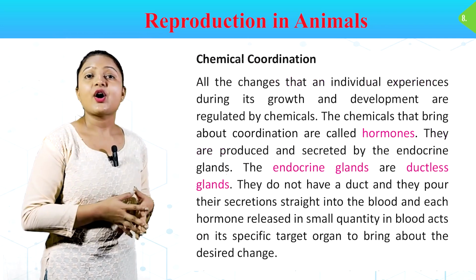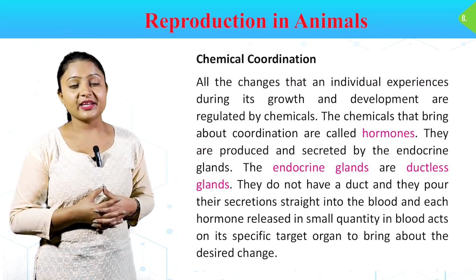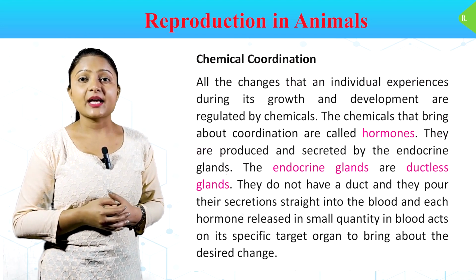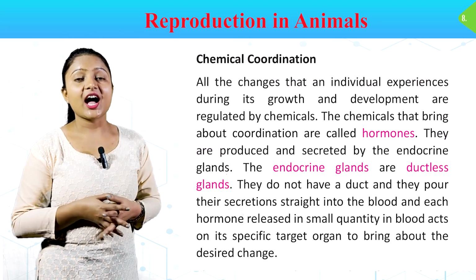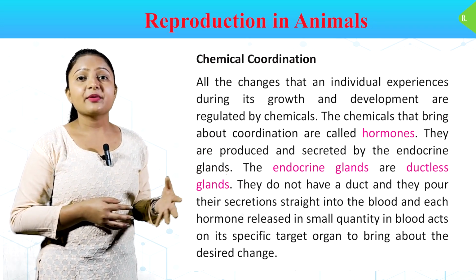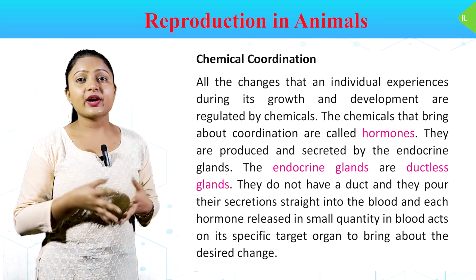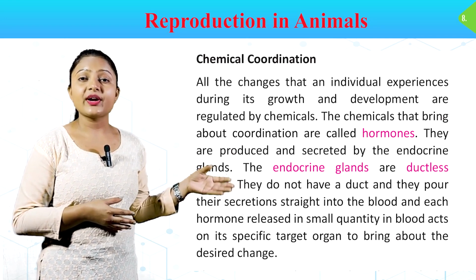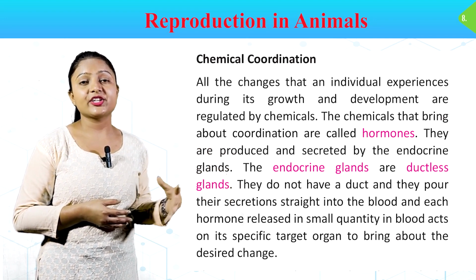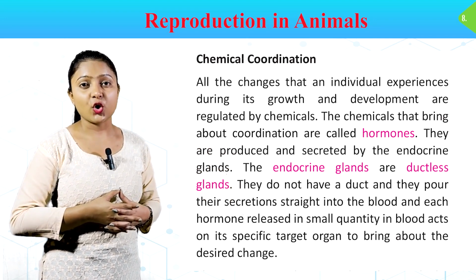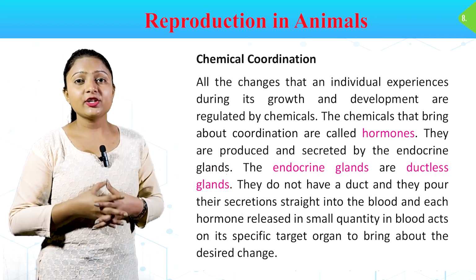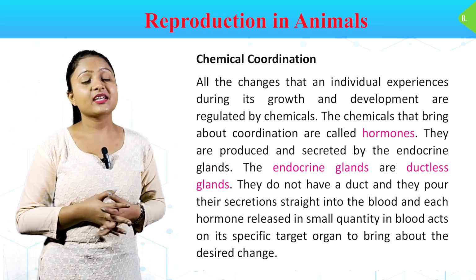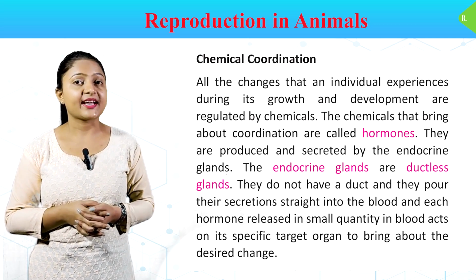Chemical coordination. All the changes that an individual experiences during growth and development are regulated by chemicals. The chemicals that bring about coordination are called hormones. They are produced and secreted by the endocrine glands. The endocrine glands are the ductless glands. They do not have a duct and they pour their secretions straight into the blood, and each hormone, released in small quantity in blood, acts on its specific target organ to bring about the desired change.